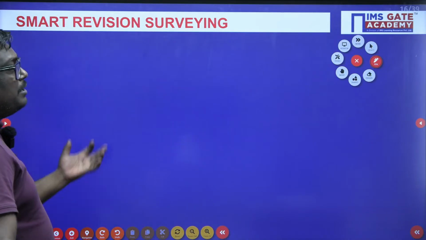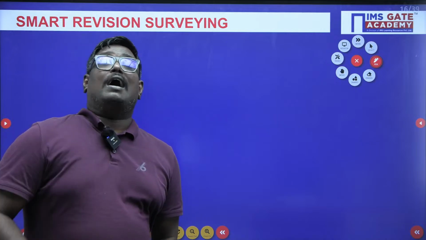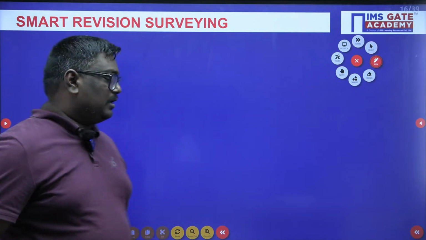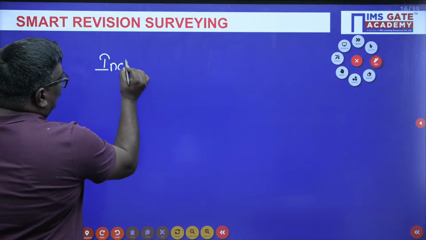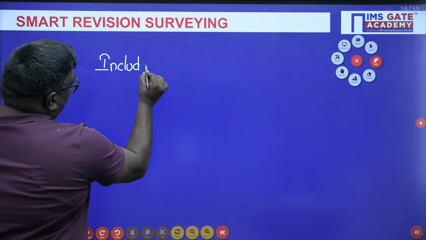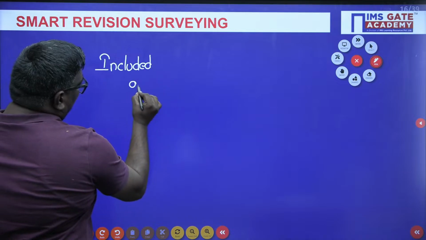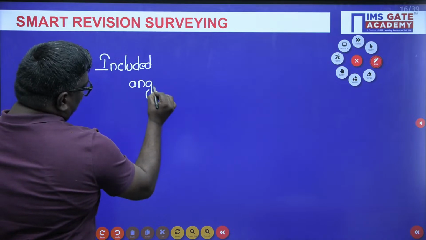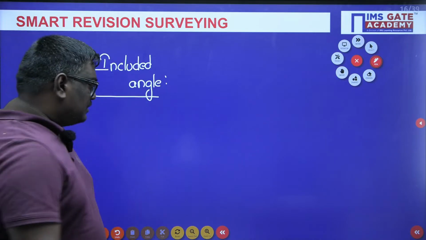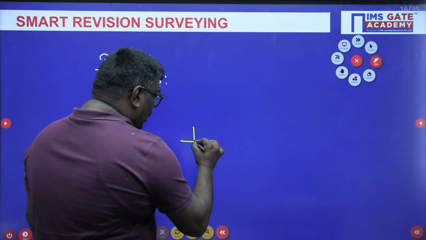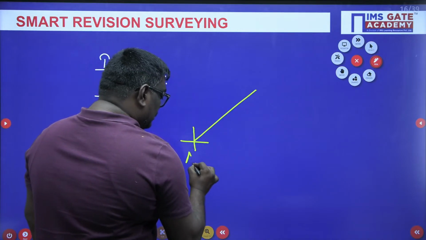Definitely I'll help you. Now my dear students, how to find out the included angle? Let me tell you with the diagram. How do you find out the included angle? Suppose you have a line AB. This is a line AB.